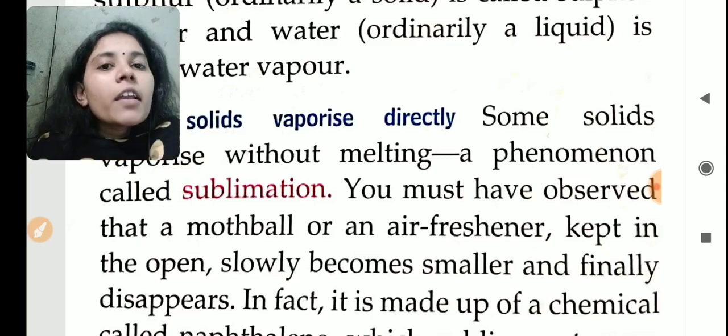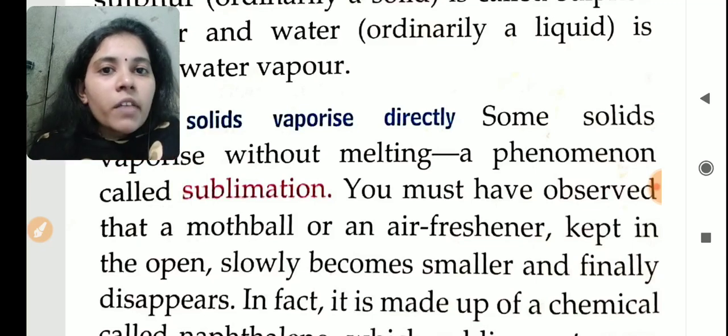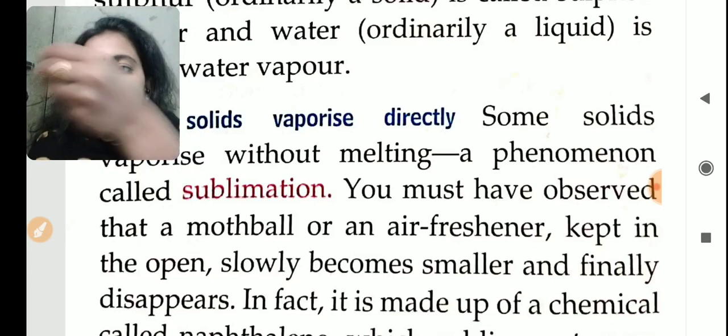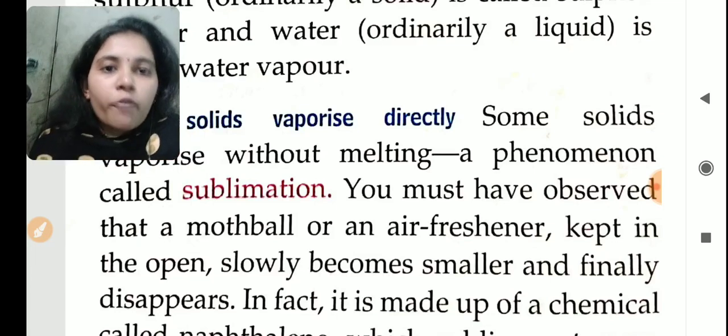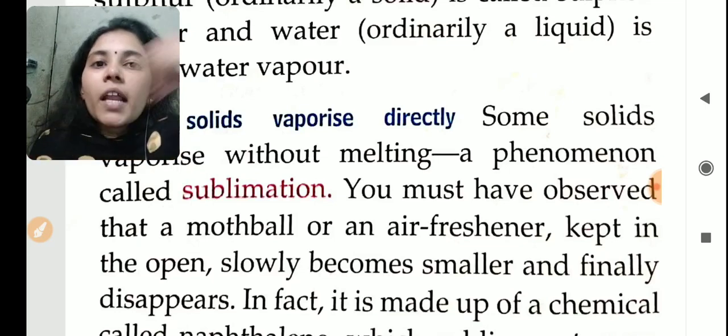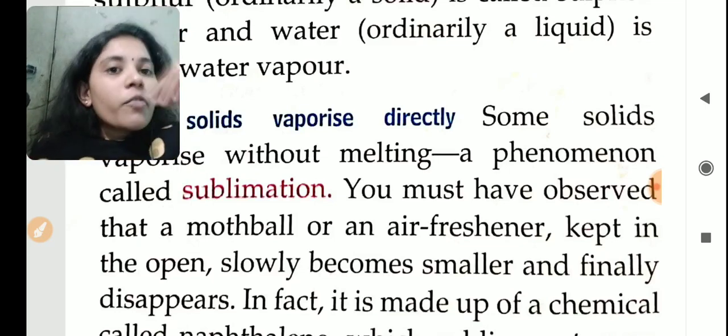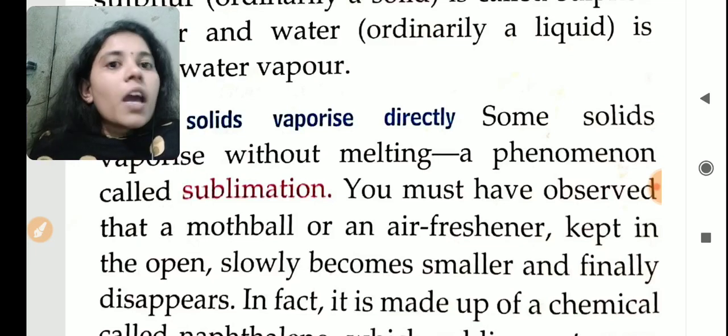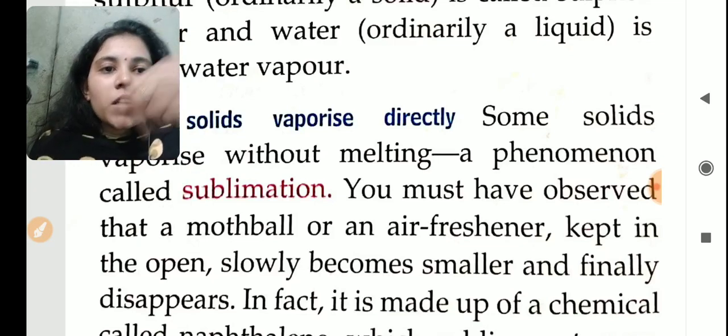When we get into the washroom, only that fragrance we can feel, that pleasant smell only, right? We will not see any liquid of that freshener on the floor, because that solid will not change to liquid. It will suddenly change to gas only. That formation is called sublimation.